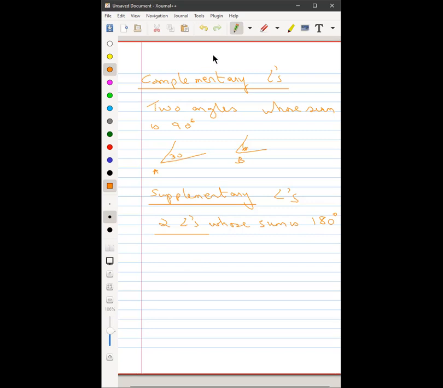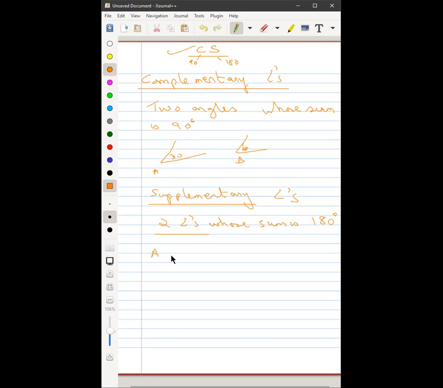A lot of you get confused between complementary and supplementary, which is 90, which is 180. An easy way to remember is the alphabet system. Which comes first, C or S? Sir, C. So C will be smaller. So this will be 90, this will be 180. Complementary will come before supplementary. So complementary will be 90, supplementary will be 180. Because a lot of times we get confused in our exams. So easy ways to remember, okay? Quickly copy this down.